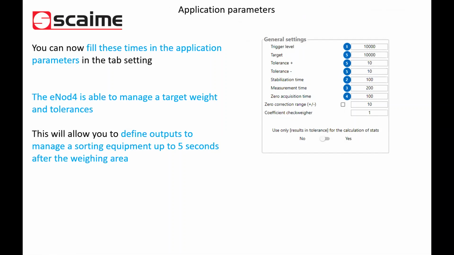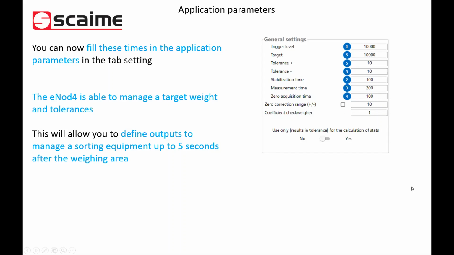You can do this zero by sending the command dynamic zero with your PLC. Or you can give the range to the inot4, which will automatically make this zero if you are in a given range of signal.